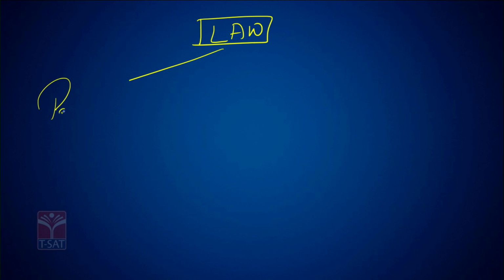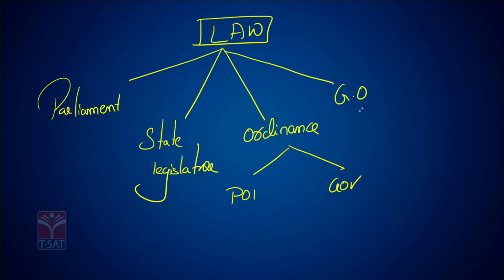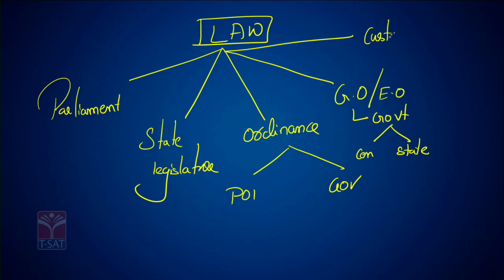A law made in the parliament, a law made in the state legislature, an ordinance given by the President of India and Governor, and GO, government order given by the government of the center and state. This is also called executive order, right? Customs, usage in practice since many years. All these are part of the term law.